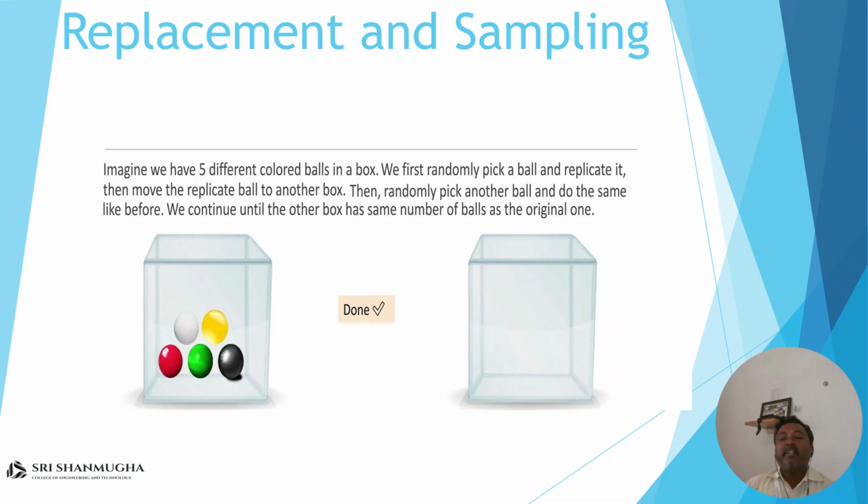Next is replacement and sampling. Imagine we have 5 different colored balls placed in a box. First we randomly pick a ball and replicate it to another box, and then move back to the original box. Again we randomly pick another ball and do the same thing. We continue until the first box contains 5 balls, and we repeat this process 5 times. Here is the question: what is the probability of getting all colors of balls?